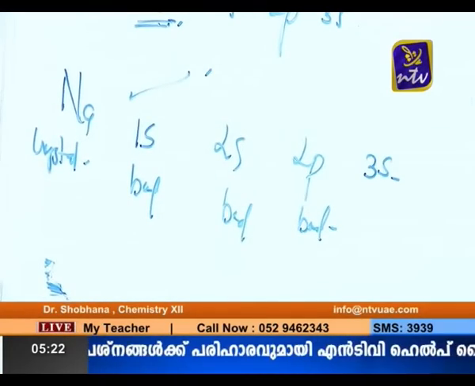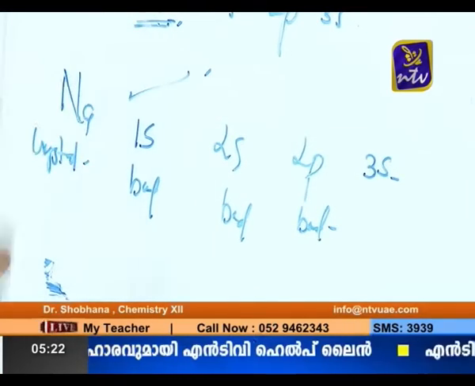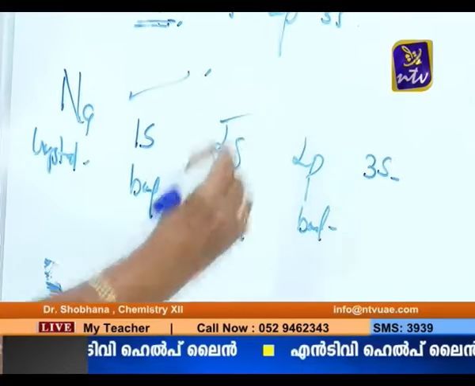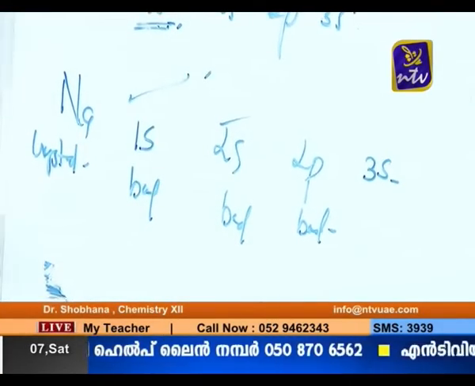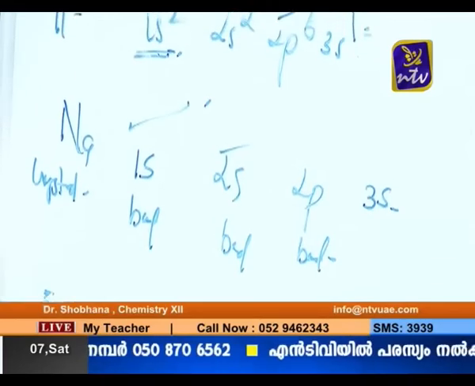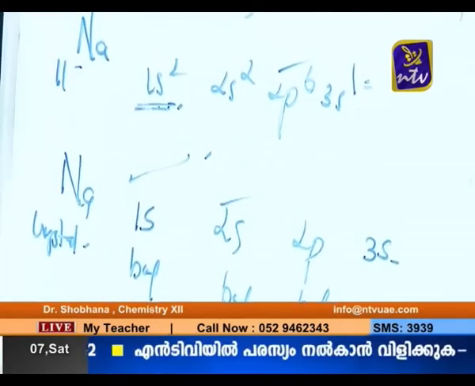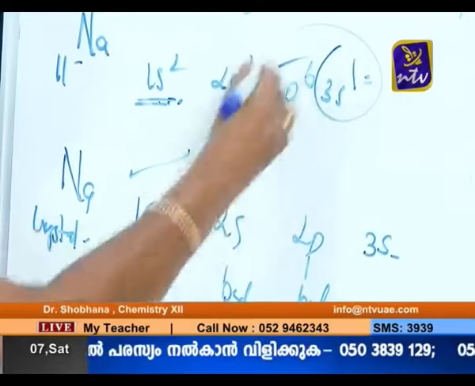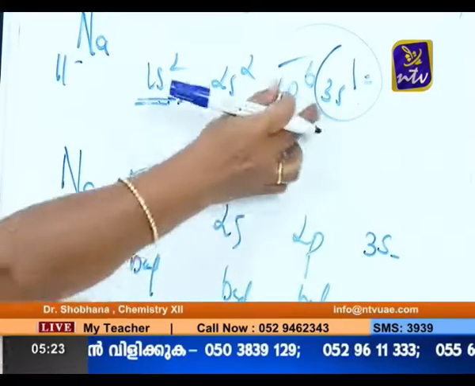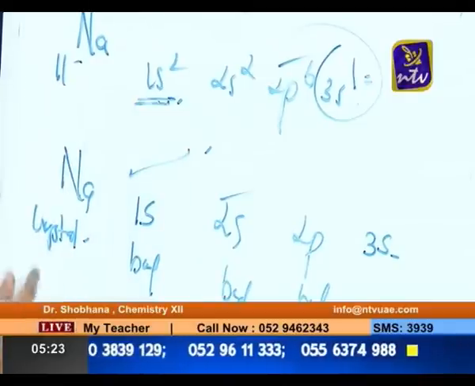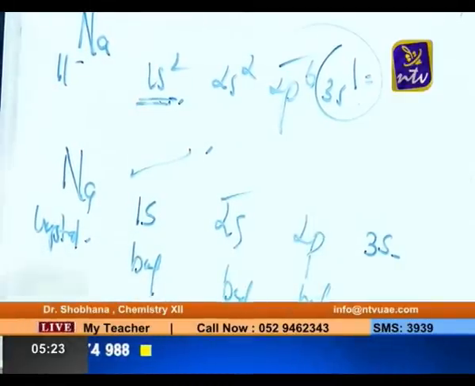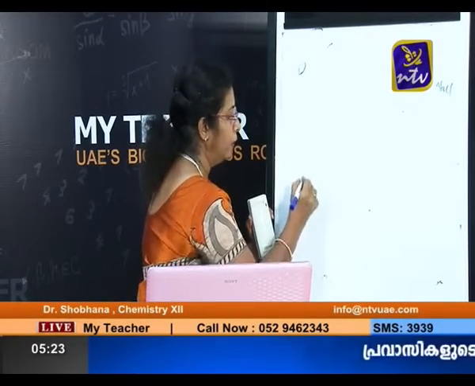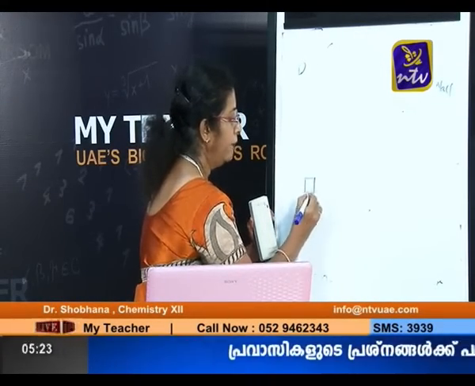The 1s band will be completely filled because the 1s atomic orbital is completely filled. The 2s band is completely filled because here the 2s atomic orbital is completely filled. The 2p band is also completely filled because the 2p atomic orbital is completely filled. Now let us take this 3s band. The 3s band is half filled in the case of a sodium atom, so in the case of a sodium crystal also, this 3s band will be half filled. Now I am going to draw the 3s band over here, the 3s band of sodium, that is half filled.